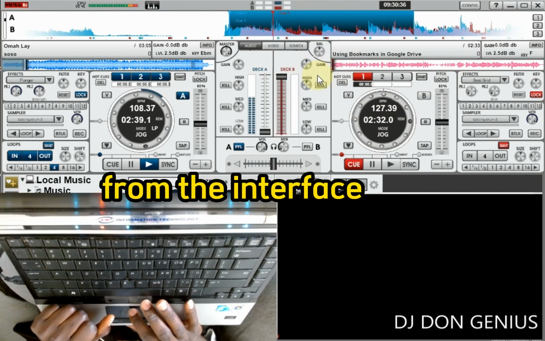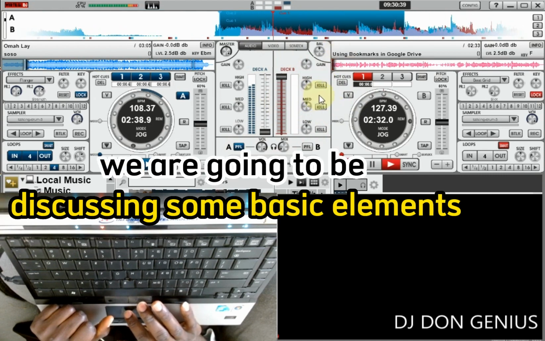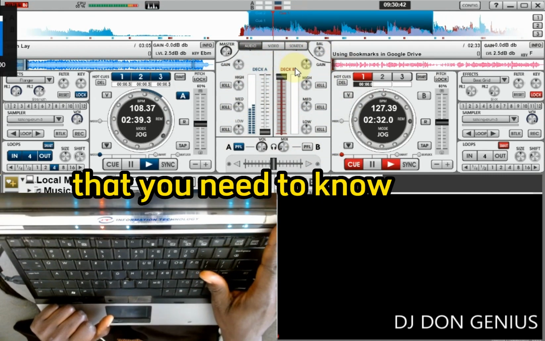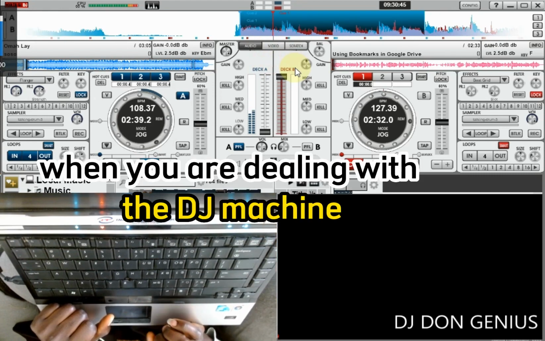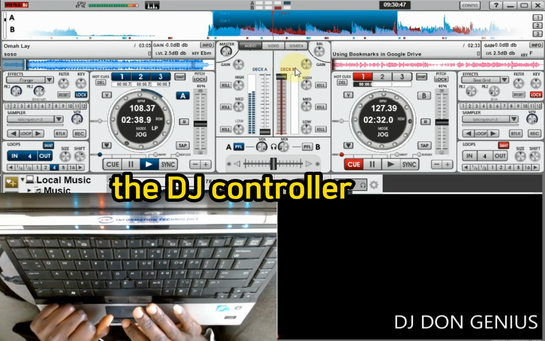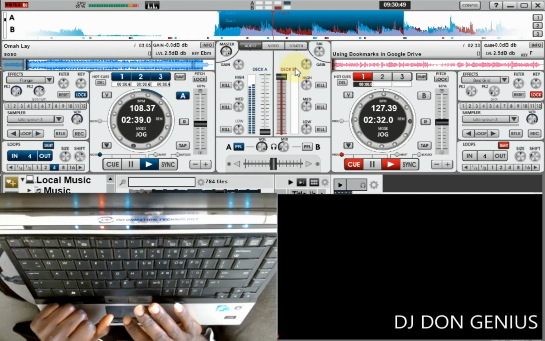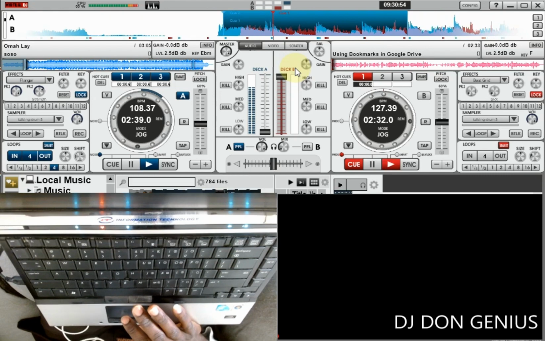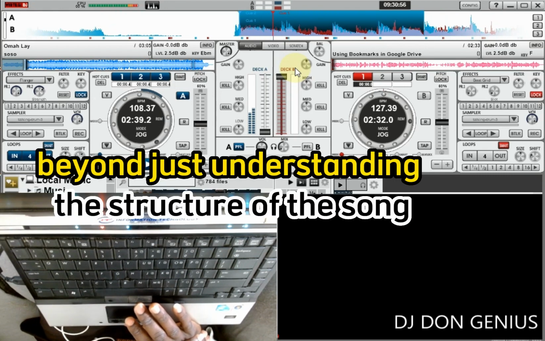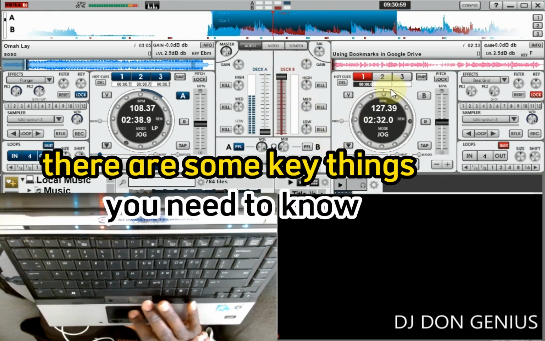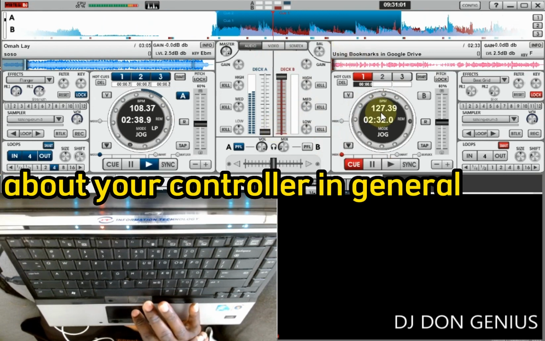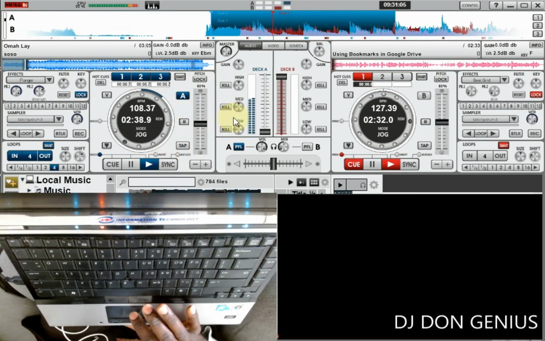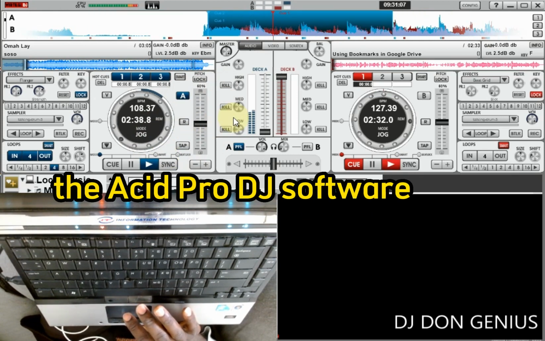So from the interface you are seeing right now, we are going to be discussing some basic elements that you need to know when you are dealing with the DJ machine, the DJ software, the DJ controller while mixing. Transitioning is one of the major elements in DJing that you cannot run away from. Beyond just understanding the structure of the song, there are some key things you need to know about the controller in general, whether it's a manual controller, or the Acid Pro DJ software, or whatever software you're dealing with.